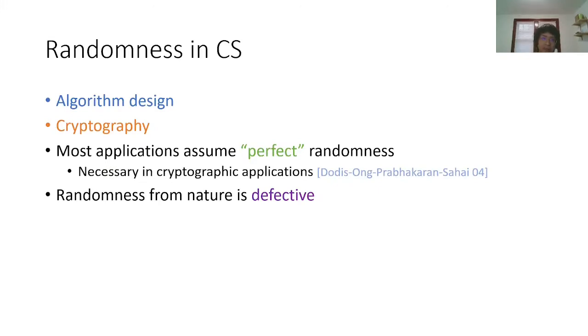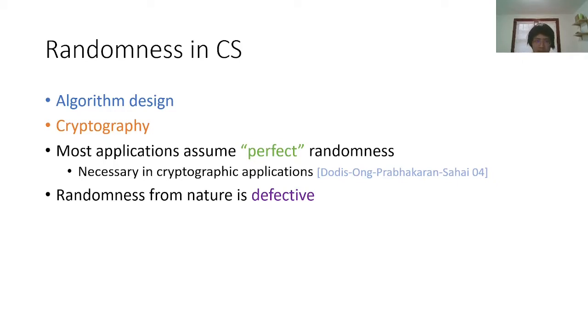Randomness is a very powerful resource in CS. It can be used in algorithm design, and it's also essentially required in cryptography. Most of these applications assume that we have access to perfect randomness, and by perfect I mean a sequence of uniform and independent random bits. It has actually been proved that having perfect randomness is necessary in some very basic cryptographic applications.